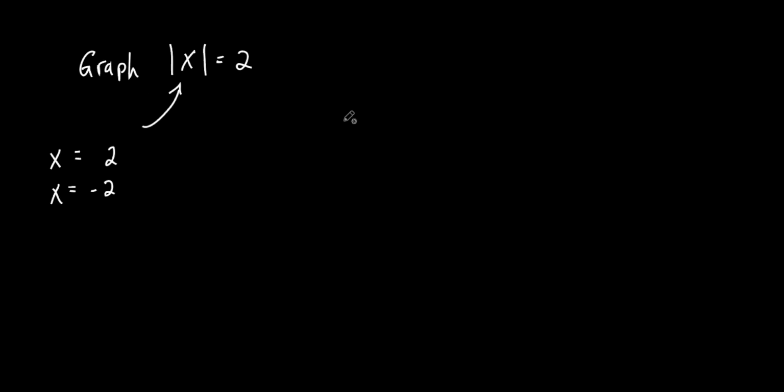So if I was to graph this, let's put a -2 right here. Let's put a +2 right here. And if I wanted to graph it, what would you do? You just put a dot right there at -2, and a dot right there at positive 2 if it says x is equal to.